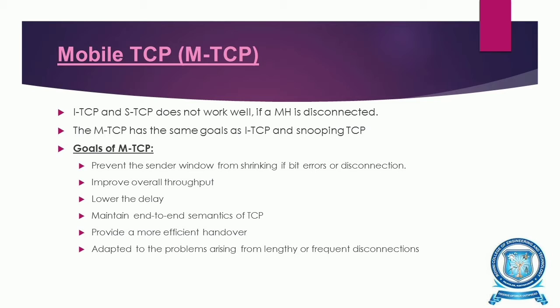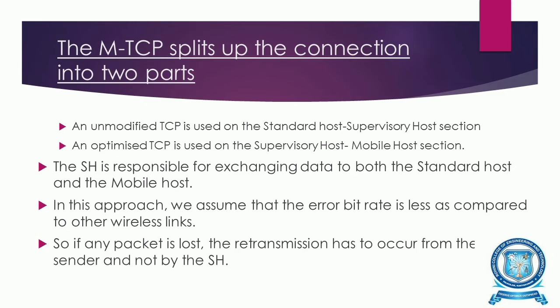The ITCP and STCP, that is indirect TCP and snooping TCP, do not work well if the mobile host is disconnected. So the MTCP, that is mobile TCP, has the same goals as the indirect TCP and snooping TCP. So let us see about the goals. Prevent the sender window from shrinking if bit errors or disconnection is happening. Then improve overall throughput, lower the delay, maintain the end-to-end semantics of TCP, and provide a more efficient handover adapted to the problems arising from lengthy or frequent disconnections.